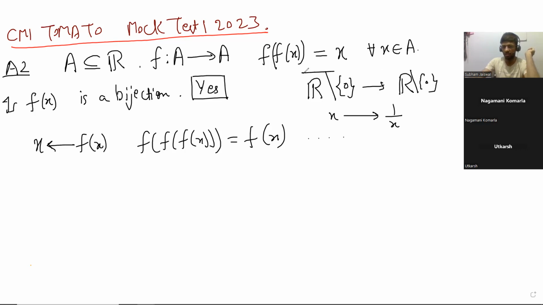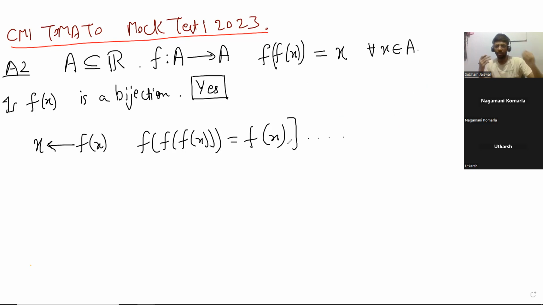So Utkarsh, you can see this is a bijection. This is an example. This basically is a bijection, right? Of course, and it obviously satisfies this. I think there is something much simpler that will work. So Aryan or anyone, do you have a reason why this is a bijection?